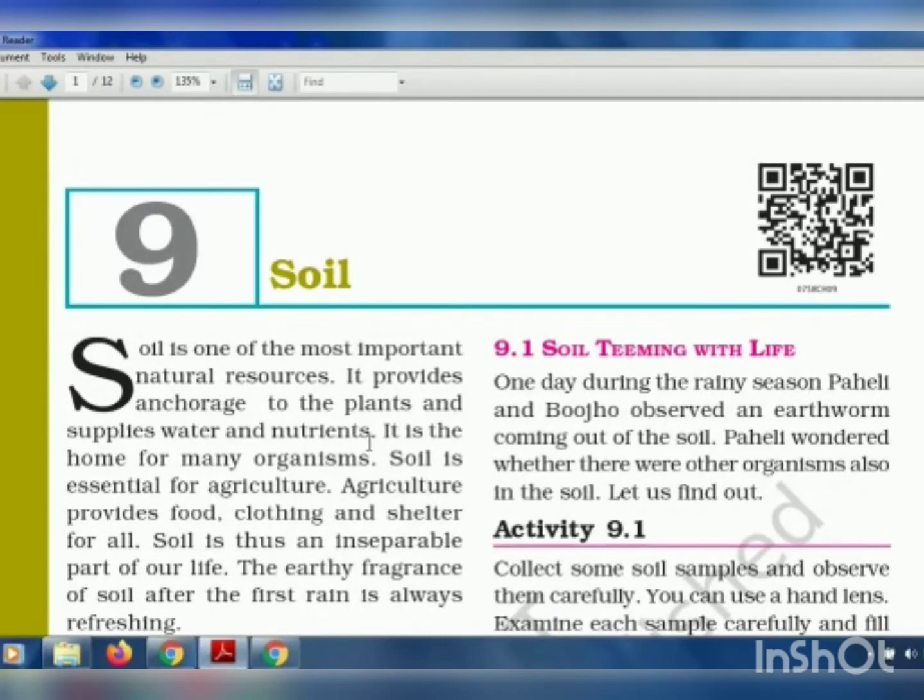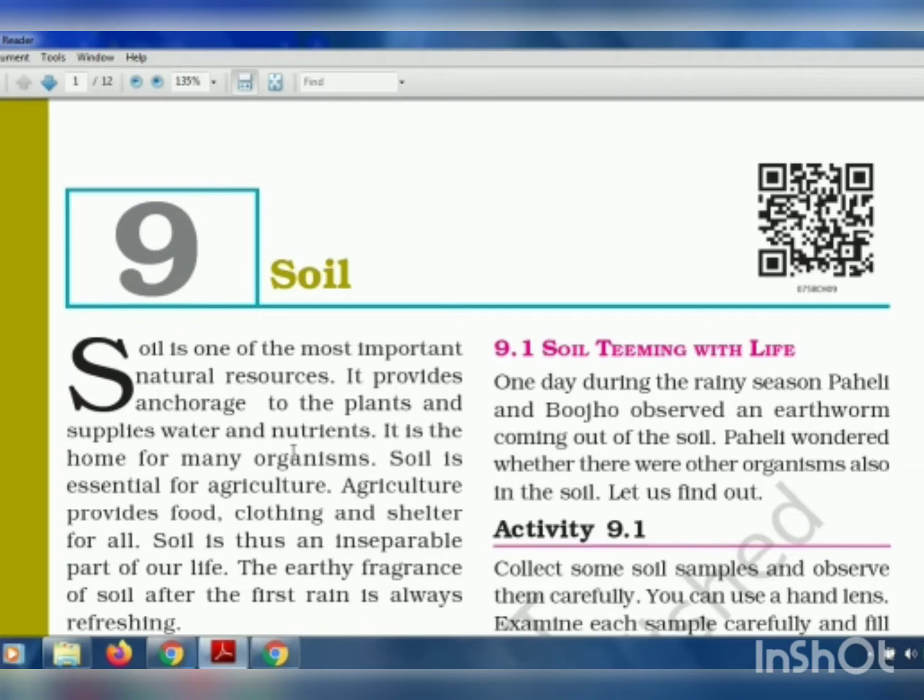So this is the last chapter of the first term, that is the ninth chapter, soil. So we all know that soil. What is soil? Yes, soil is very much important in our life, as if soil is not there, plants cannot be grown. If plants are not grown, we will not get food, fruits, vegetables to eat.